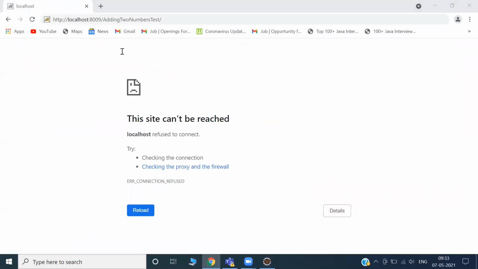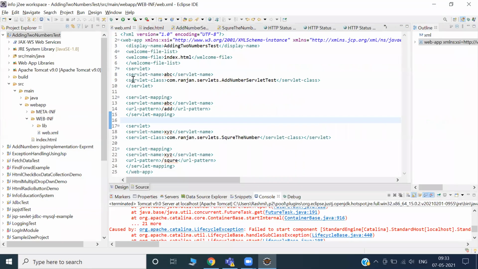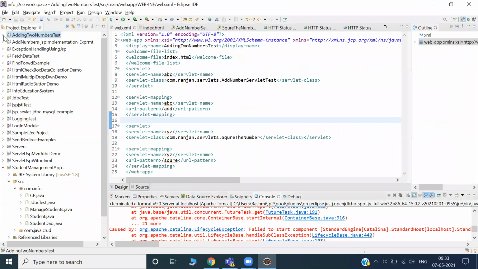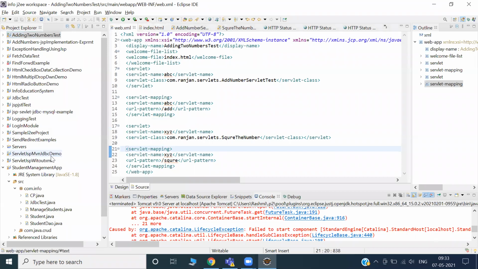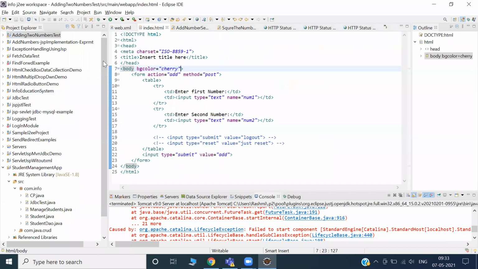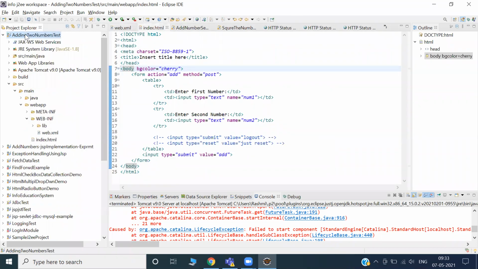Okay, so we'll check from index.html once again. Visual, fine. Add. Okay, input type submit. Okay, add.